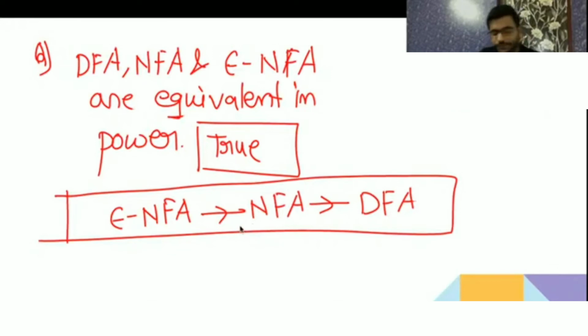FA without output is complete. Now we will move to FA with output, that is Moore and Mealy machine.